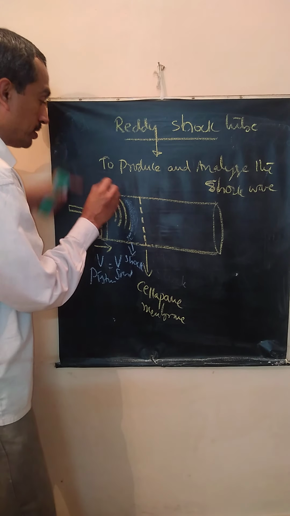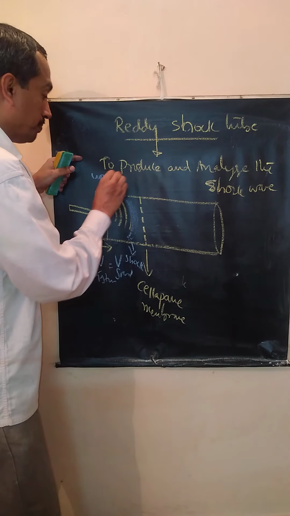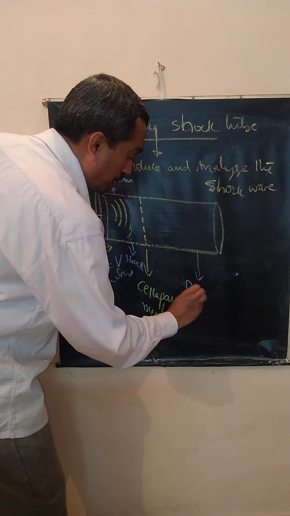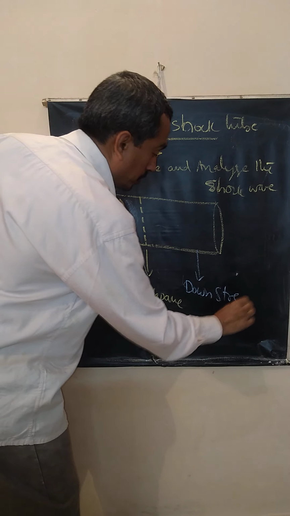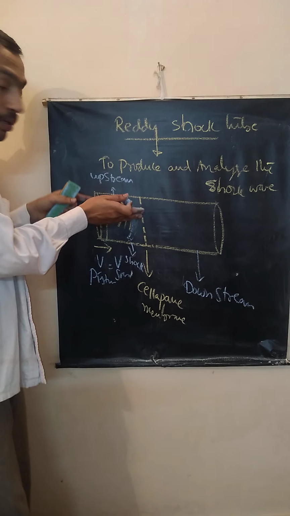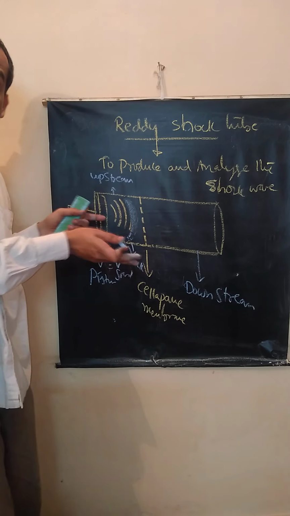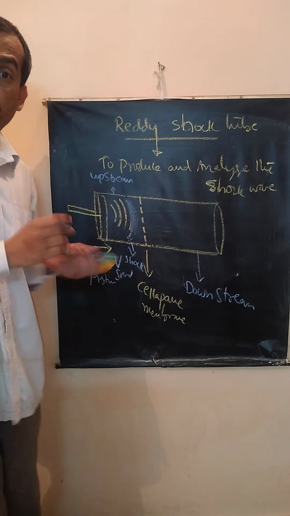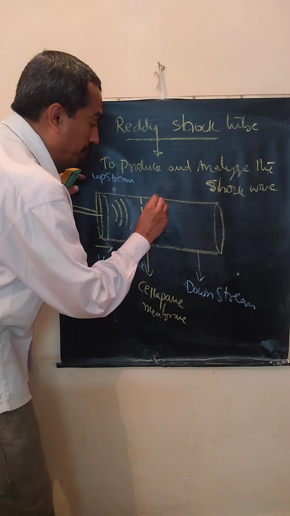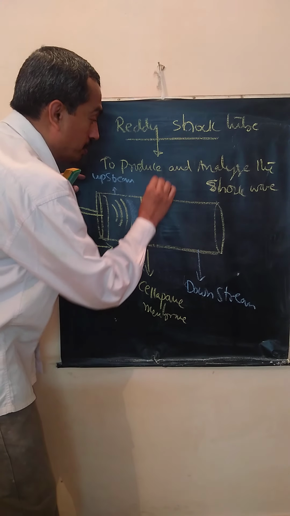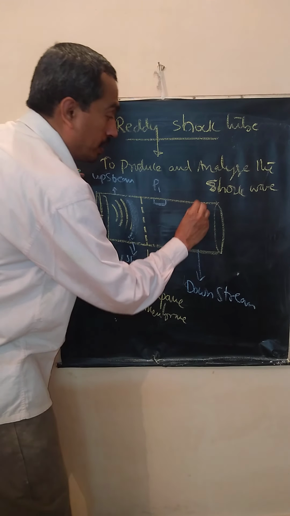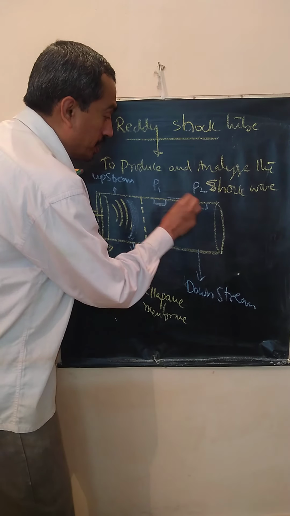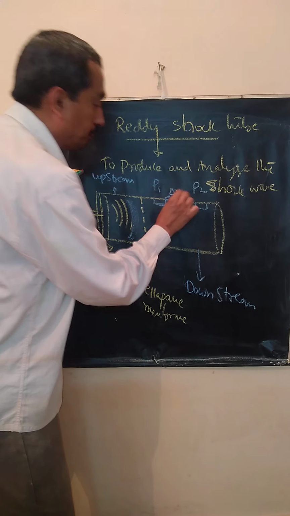This region is called the upstream region. This region is called the downstream region. When the partition is ruptured, the shock moves from upstream to downstream. Now, to find the velocity of this shock, a pressure sensor is kept here. Look at this. This is a pressure sensor, P1. There will be another pressure sensor, P2. Correct? The distance between the two pressure sensors, let it be delta x.